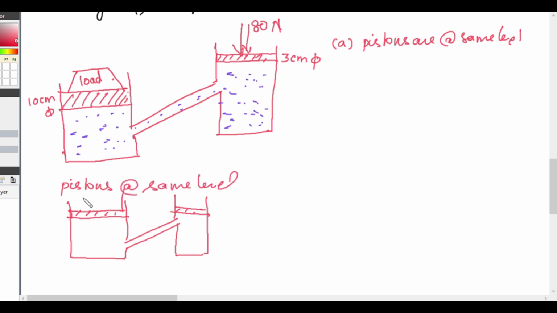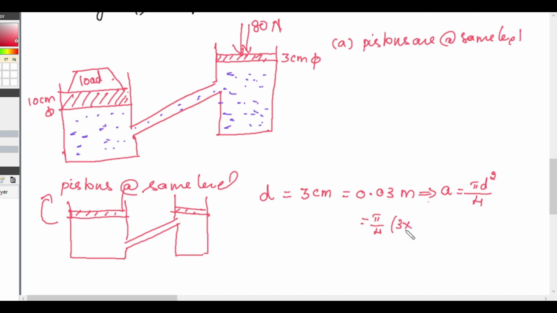So when the pistons are at the same level, we know the diameter of the smaller piston is 3 centimeter, that is equal to 0.03 meter. From this, the area of the smaller piston is pi d square by 4. We get pi by 4 into 3 into 10 raised to minus 2 the whole square. So we get 7.068 into 10 raised to minus 4 meter square.